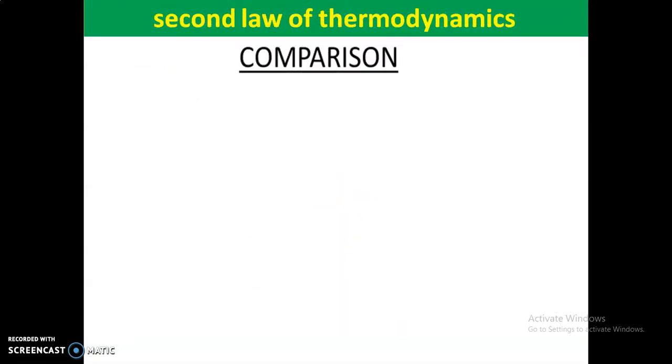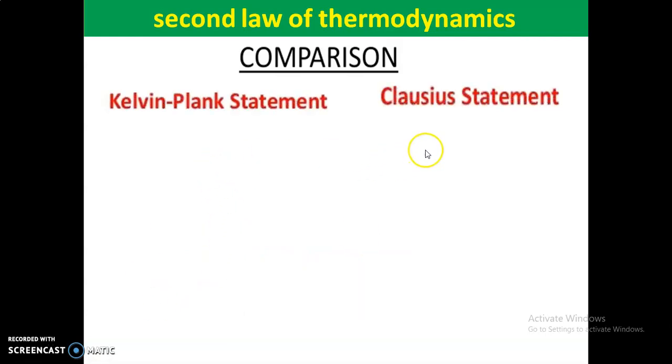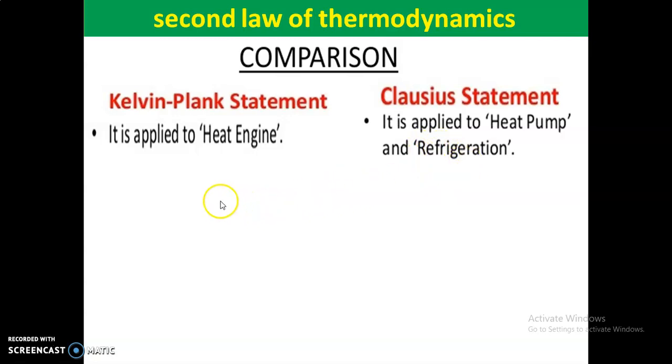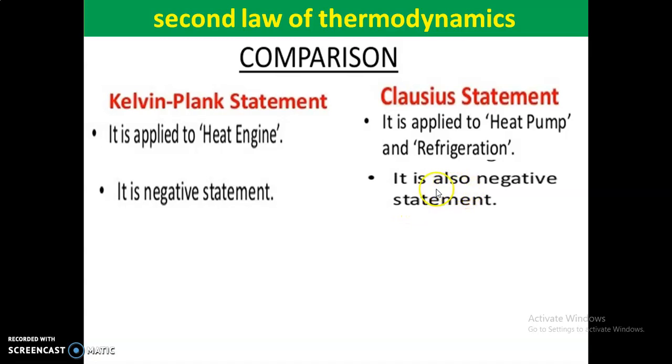Comparison between the Kelvin Planck statement and the Clausius statement. On the left side is the Kelvin Planck statement, and on the right side is the Clausius statement. The Kelvin Planck statement is applied to a heat engine, whereas the Clausius statement is applied to a heat pump and refrigerator. The Kelvin Planck statement is a negative statement. The Clausius statement is also a negative statement.